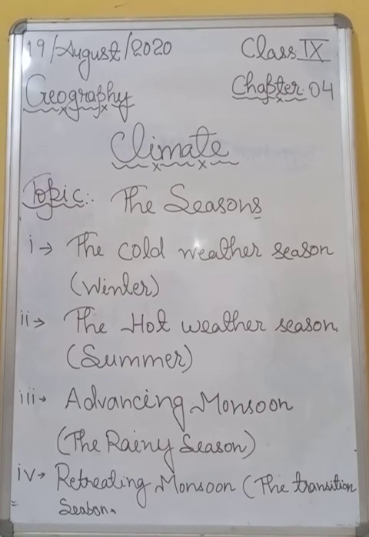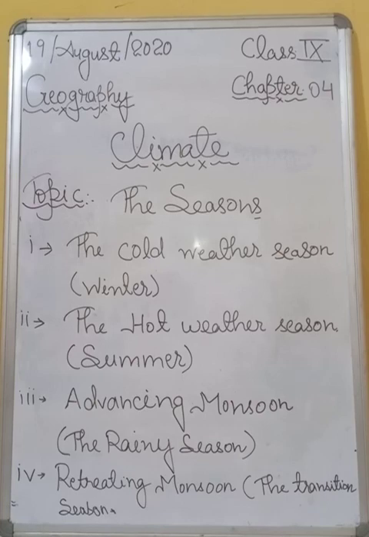The day temperature is high, but nights are cool and pleasant. Due to the temperature still remaining high and humidity not reducing, the heat is oppressive. So students, this phenomenon is also called October heat.